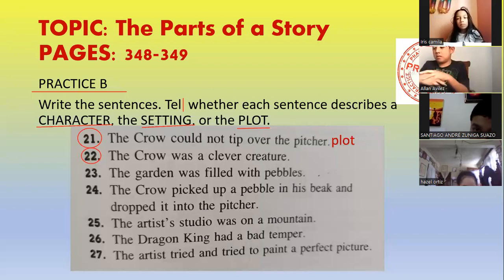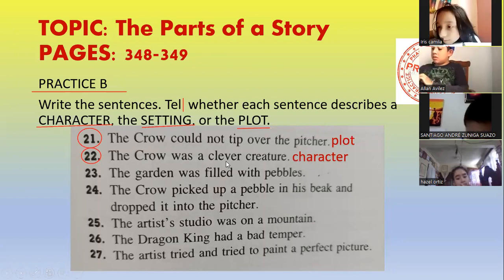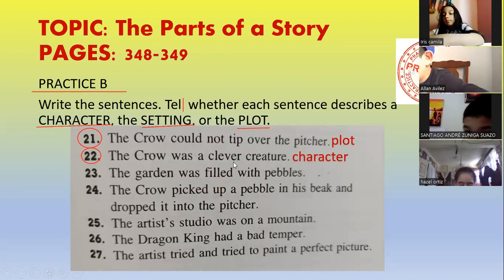Remember the setting talks about place and time. What place is mentioned in this one? There's not a place mentioned. It's not setting. Character, miss. Yes, character, because it talks about the crow. It's describing the crow. Clever is a synonym of intelligent. So it's telling us the crow was an intelligent creature. It's describing the character.